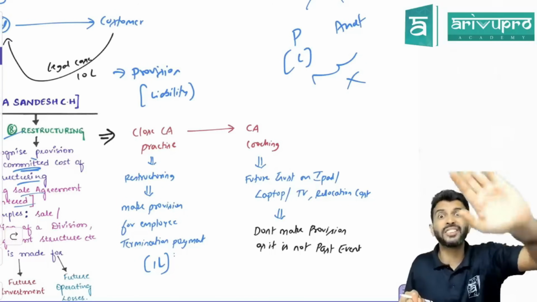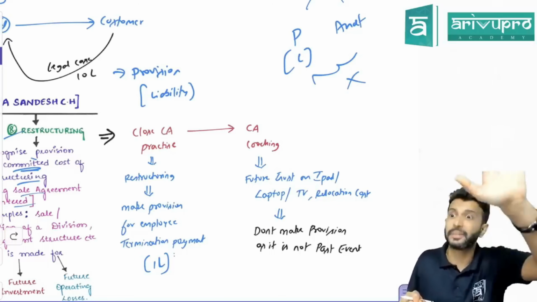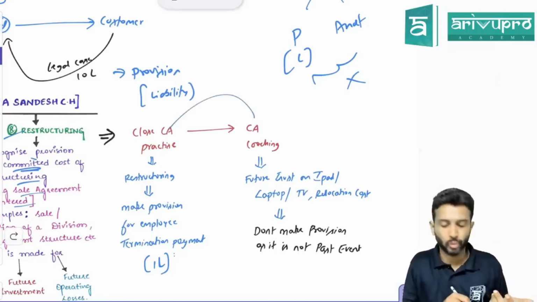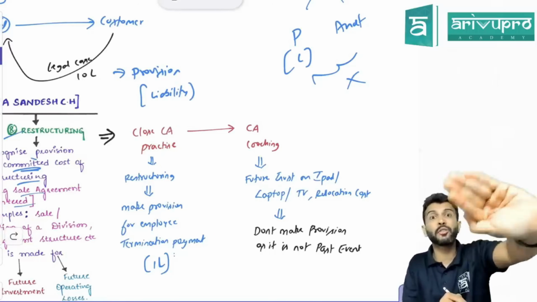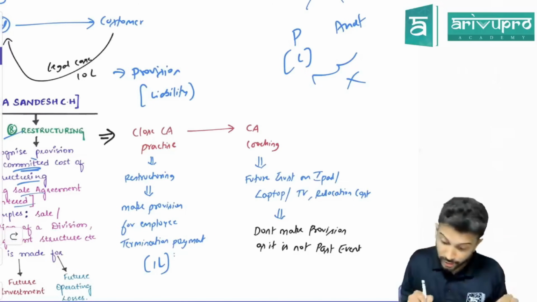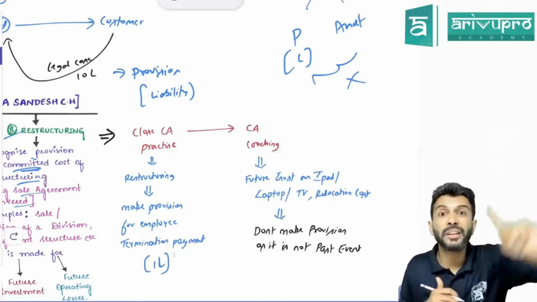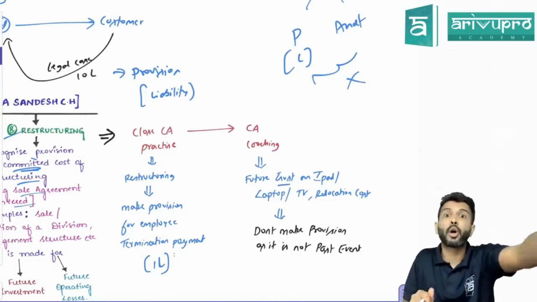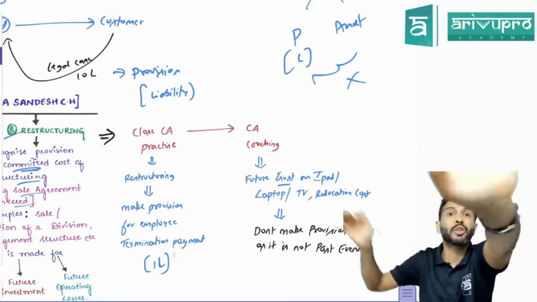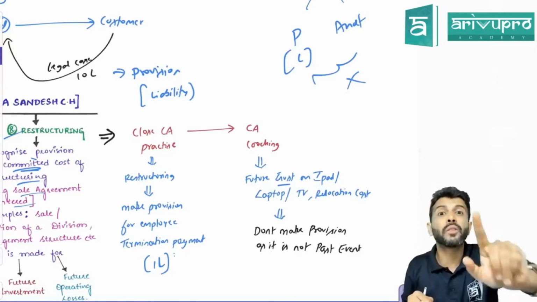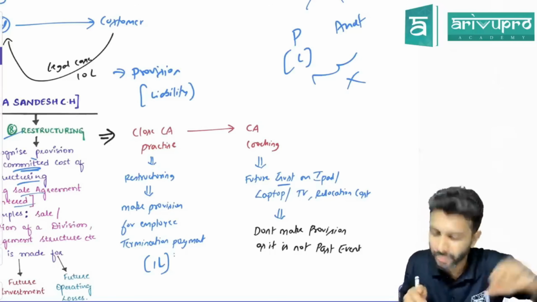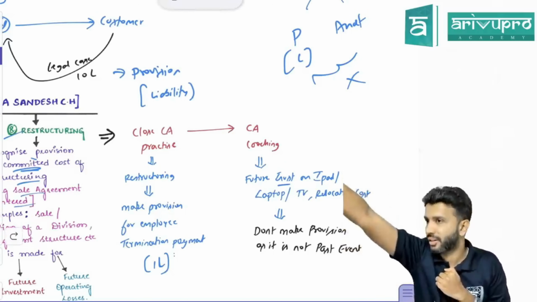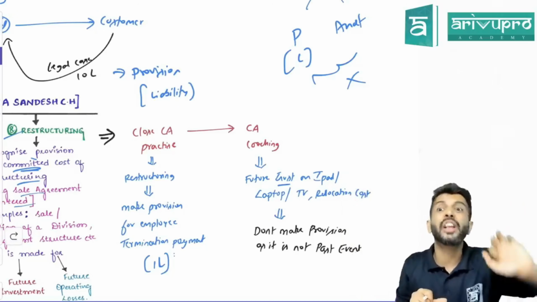The processor has to be i7. Minimum, we say i5. Ideally i7. That means my old laptop, which I was using for CA practice, will it be sufficient for CA coaching or do I have to buy new investments? New investments. Sir, can I make provision for new investments? No. If I'm planning to make some future investment in the form of laptop, iPad, mic, TV, AC and all, I should not make provision because provision is relating to a past event. The CA coaching is a past event or a future event? It's a future event. For future events, we don't recognize the provision.